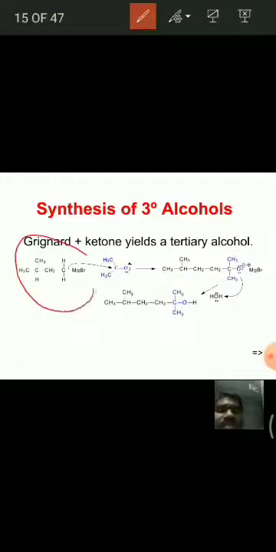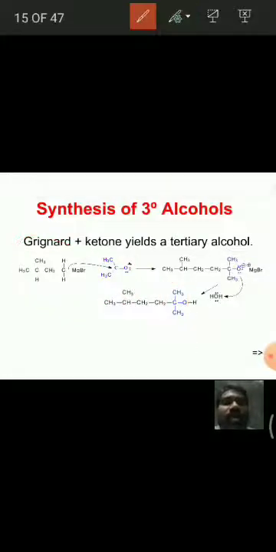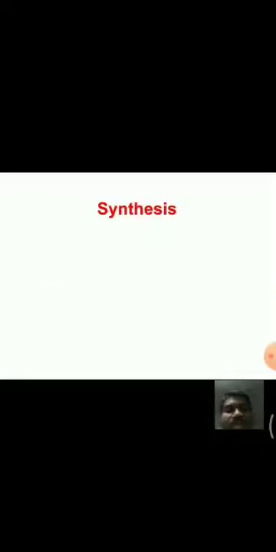See here, one more example is there. In tertiary alcohol, when this Grignard reagent is treated with this acetone, in the final alcohol we get this group extra. Okay, if we compare the 3 reactions, it is very simple. With formaldehyde, they give primary alcohol. With aldehydes other than formaldehyde, they give secondary alcohols. With ketones, the Grignard reagents give tertiary alcohols.